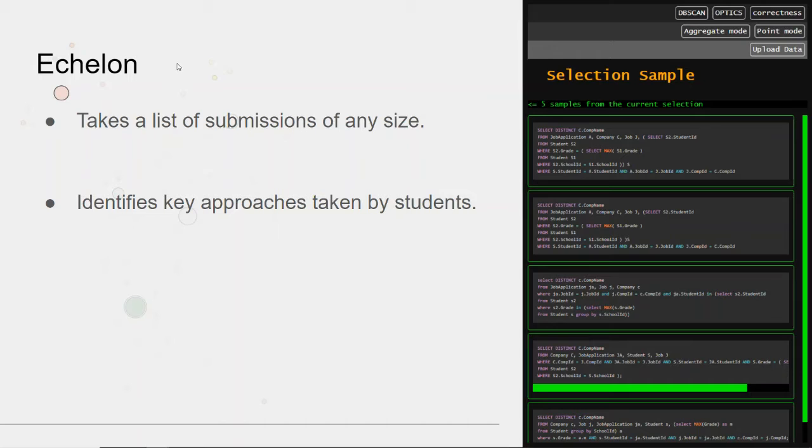Echelon is our solution to that problem. It takes a list of SQL submissions of any size, identifies the key approaches taken by students, and then breaks it down into clusters. As you can see in the background, we have an interface that divides our set of submissions into clusters and allows you to sample from a cluster that is selected.